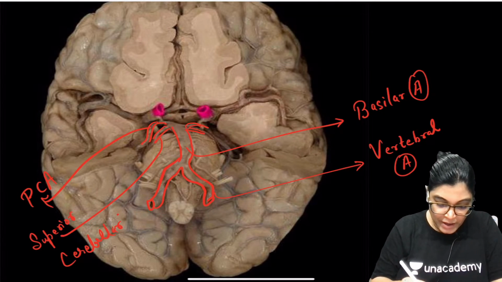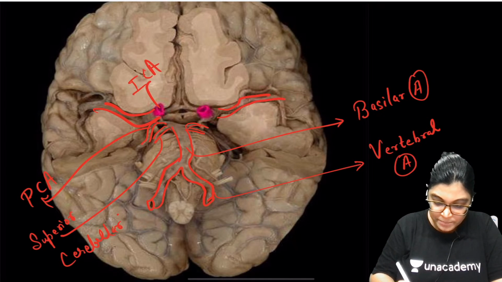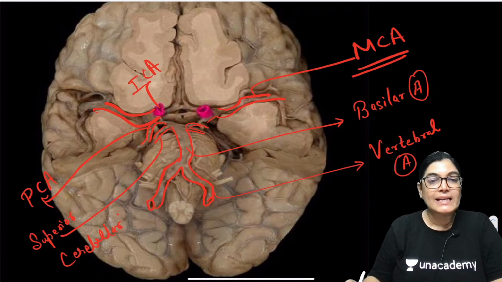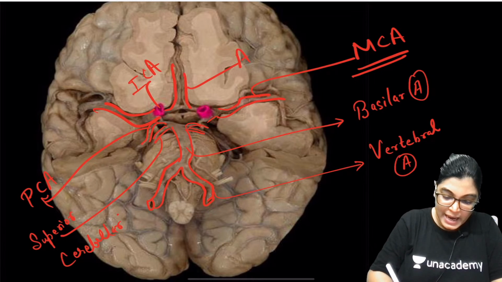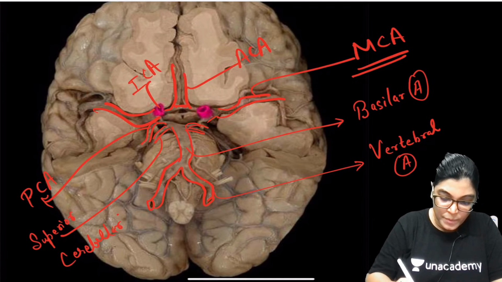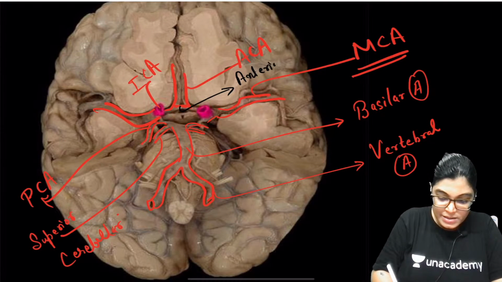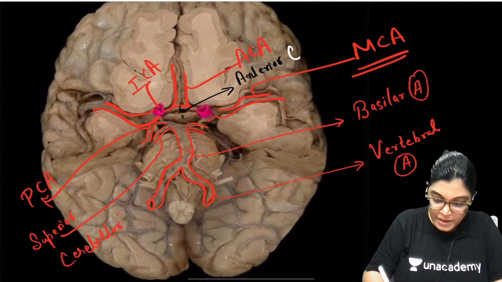Now what else can you see? This artery is the ICA, internal carotid artery, and the branch of the internal carotid artery which is going laterally, as you can see in the diagram, is the MCA, middle cerebral artery, which goes towards the lateral sulcus. These two arteries going anteriorly are the ACA, anterior cerebral artery, and the connecting link between these two is called the anterior communicating artery.